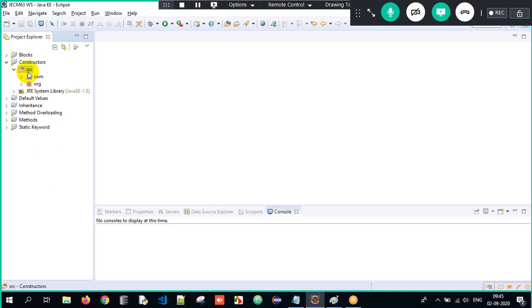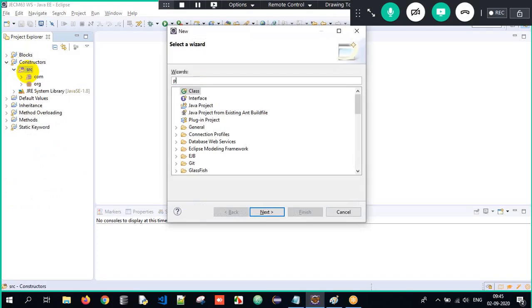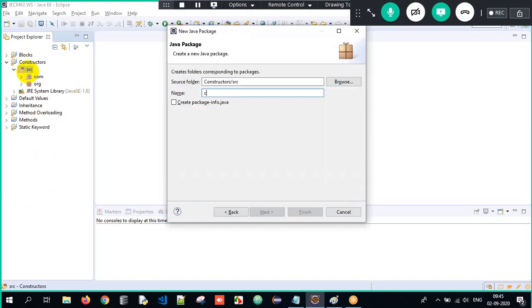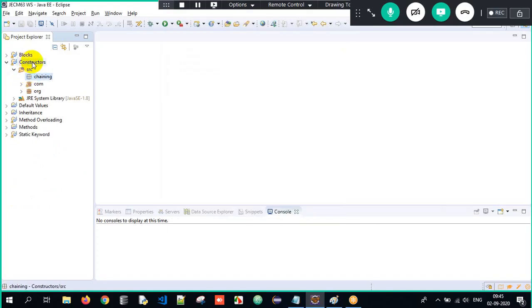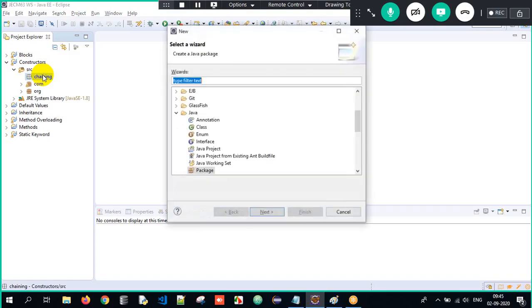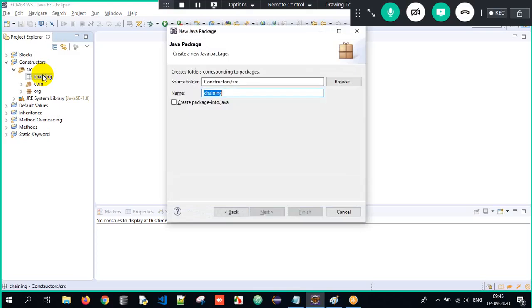Okay, Control N and I will create a package, and the package name is chaining. There was a project called constructors and there was a package called chaining. Under the chaining package, let me create a class.